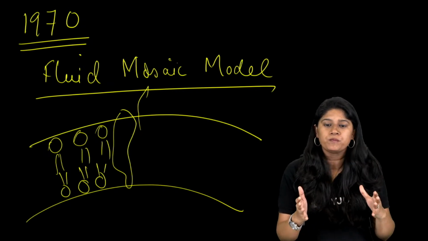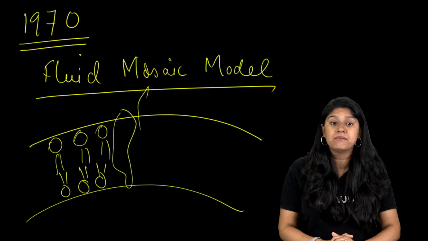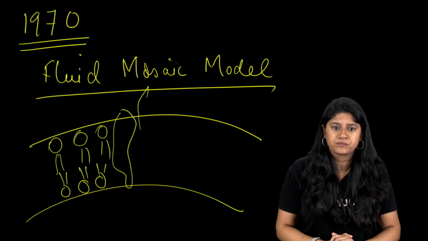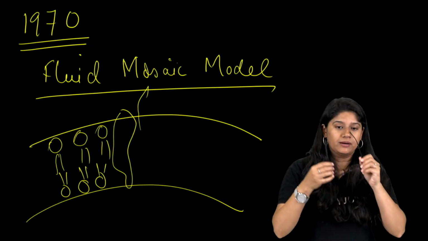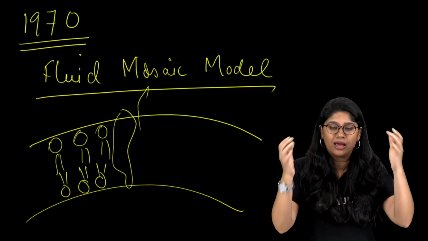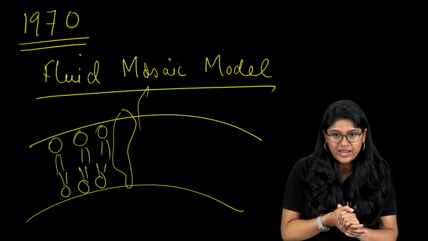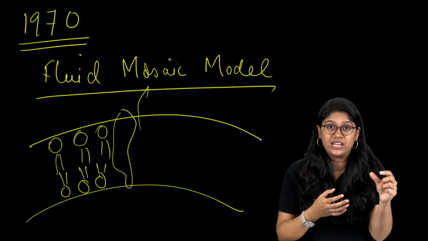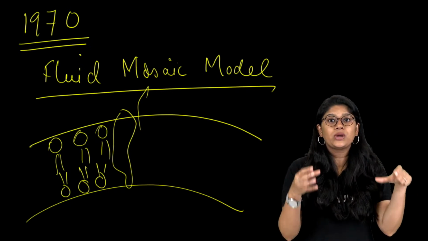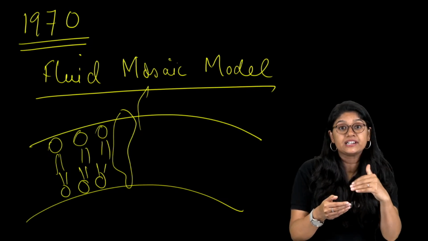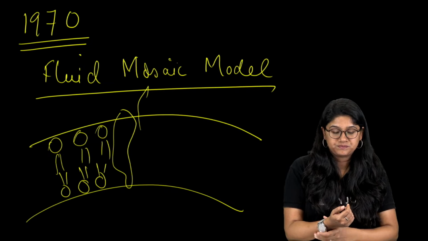Agree? Yes, cell membrane is like a boundary. Please pay attention. I'm revising it again. We have discussed that the cell membrane acts as a barrier or a boundary that will allow the molecules to enter through it. Okay, not everything can go inside the cell.